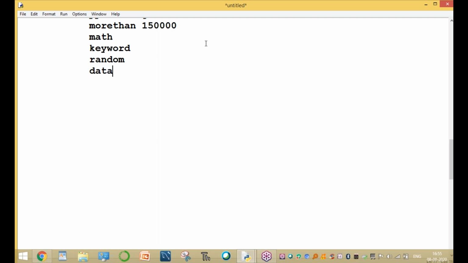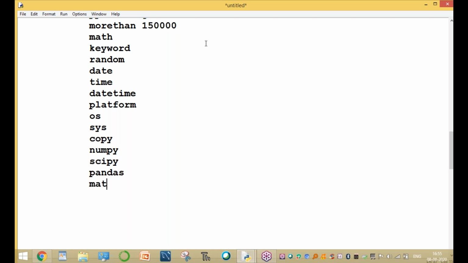And one for date module. Time module. A platform module. OS module. Sys module. Copy module. And NumPy module. SciPy module. Pandas module. Matplotlib. And one is a pillow module. Okay, these are the number of modules.